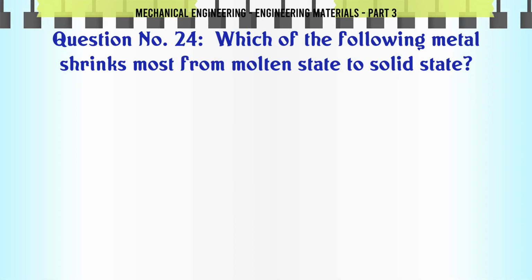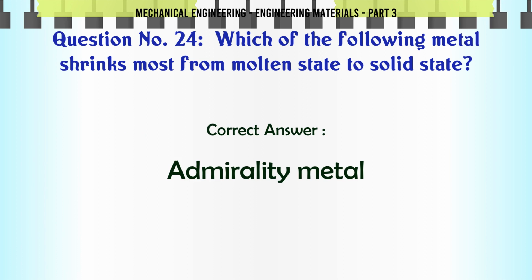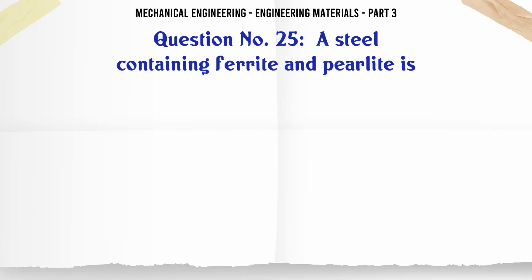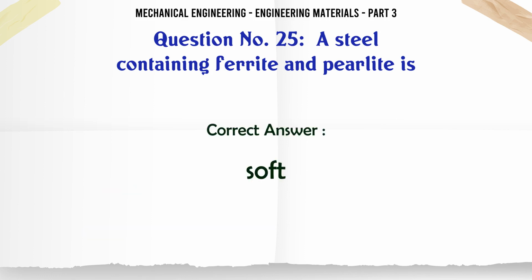Which of the following metal shrinks most from molten state to solid state? A. Cast iron, B. Cast steel, C. Brass, D. Admiralty metal. The correct answer is Admiralty metal. A steel containing ferrite and pearlite is: A. Hard, B. Soft, C. Tough, D. Hard and tough. The correct answer is soft.